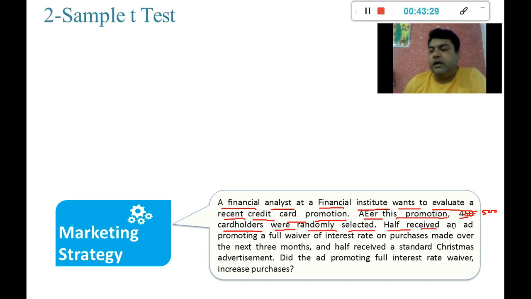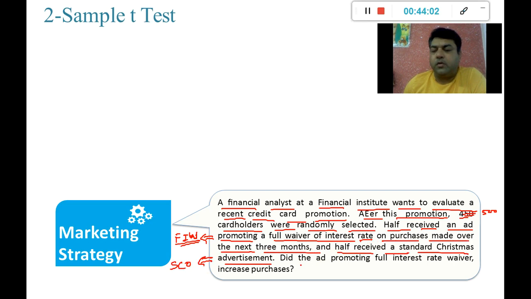Half received an ad promoting a full waiver of interest, which I am calling FIW, full waiver of interest rate on purchases made over the next 3 months, and half received a standard Christmas advertisement, which I call SCO.